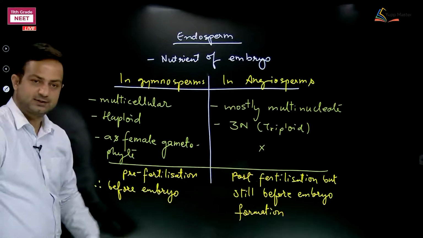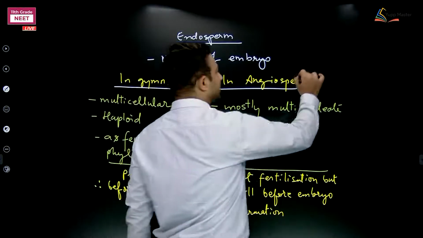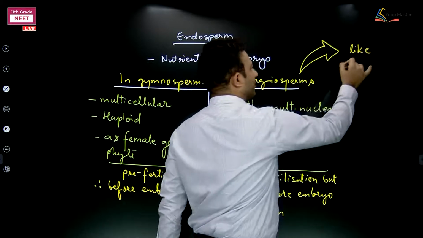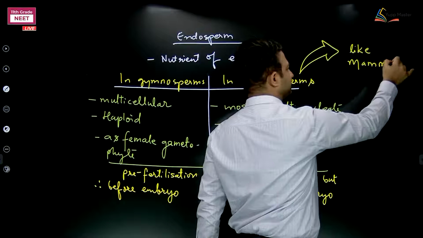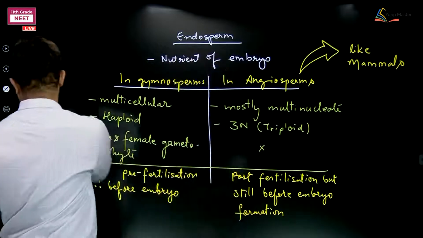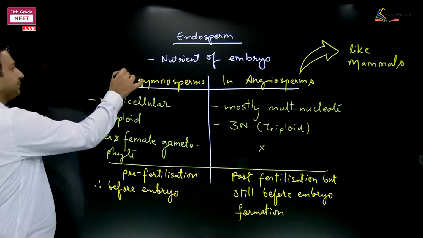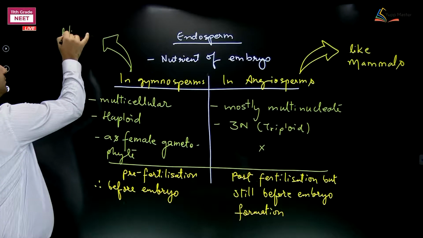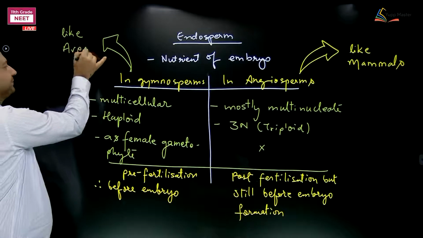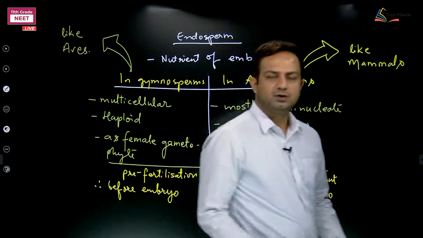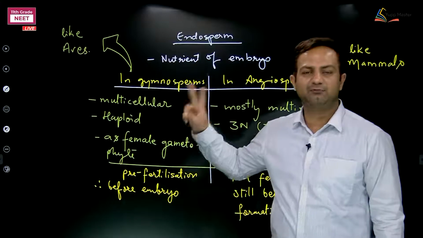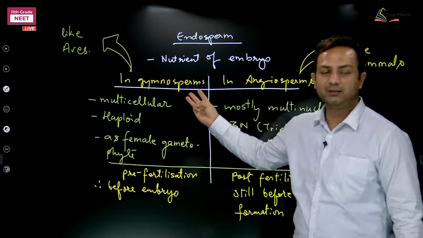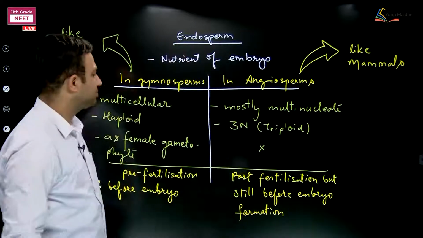Fine. On the basis of these points, these are like mammals and gymnosperms are like birds or aves. Okay. So Bryophyta, amphibian of plant kingdom, ferns, botanical snakes, gymnosperm, birds or aves of plant kingdom, mammals of plant kingdom, angiosperms.